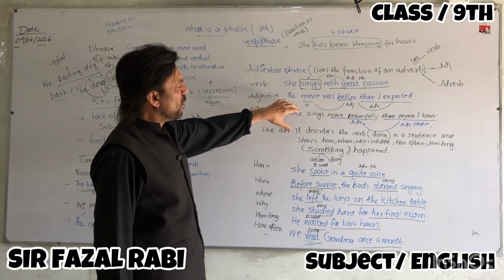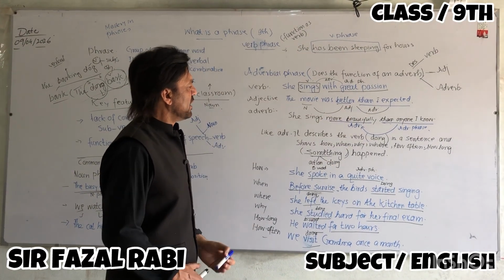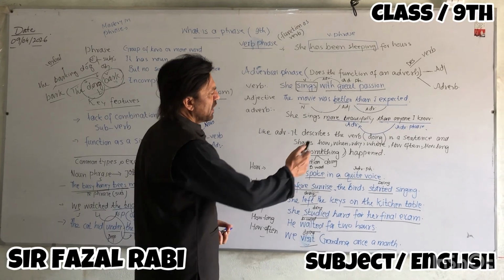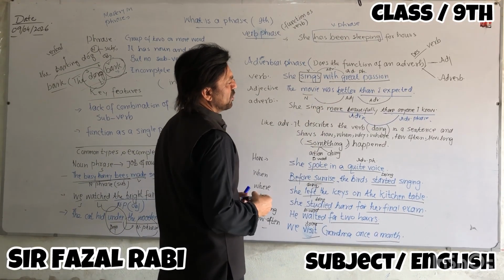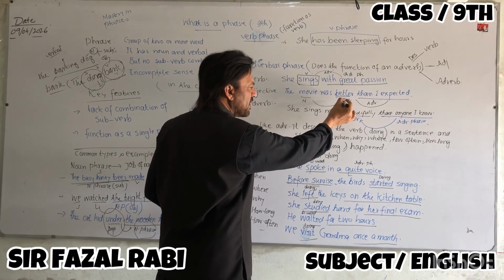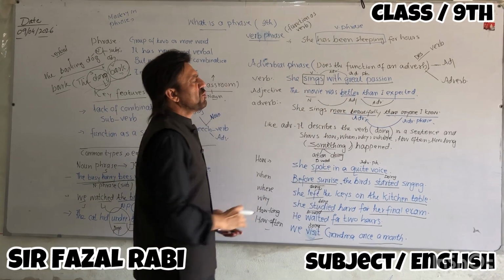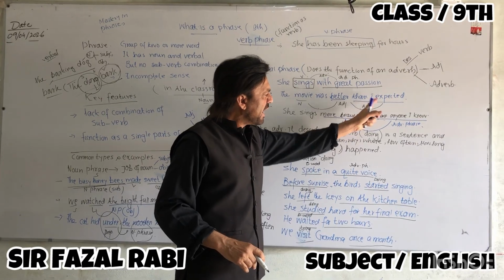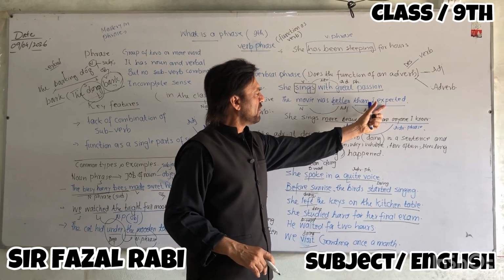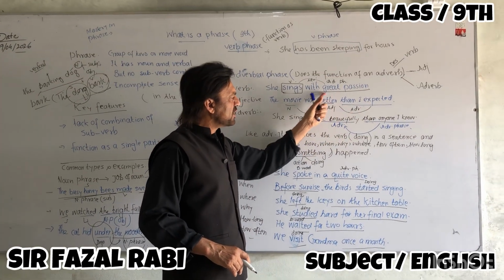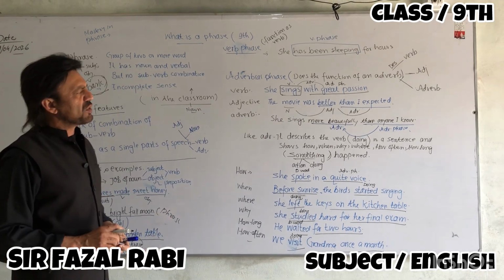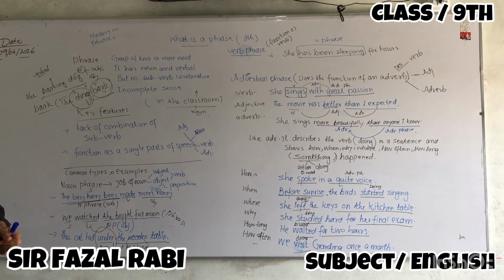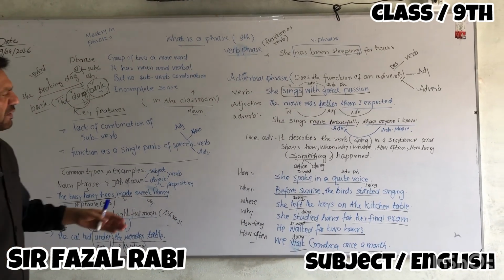Adjective, the movie was better than I expected. Here the movie is a noun, and better is a word that describes the noun movie, so it's an adjective. And then, than I expected, this group of words describes the adjective better, so it does the job of an adverbial phrase.